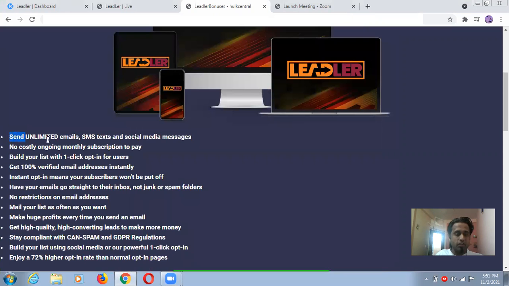So it can send unlimited emails, SMS also, social media messages also. So three things you are going to get: SMSs, emails and messages. Three things you can do directly. Because if you go for other software, you can do only one thing, and you also have to pay monthly. But here you don't have to pay monthly, guys. You just pay one time and you will be able to do all these things.